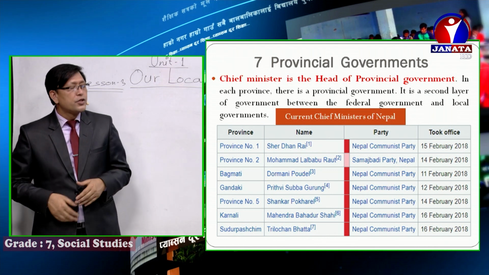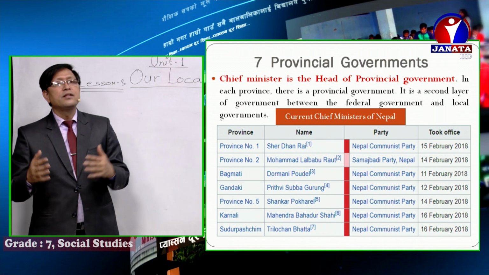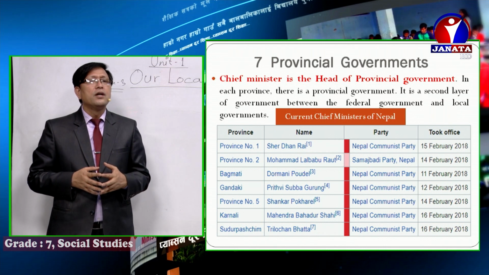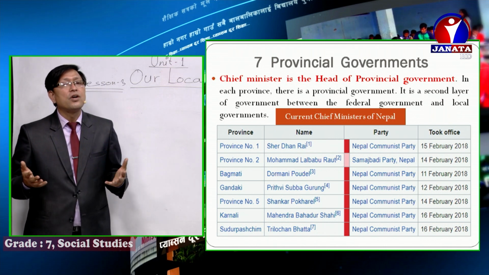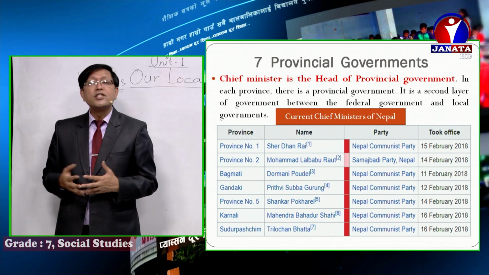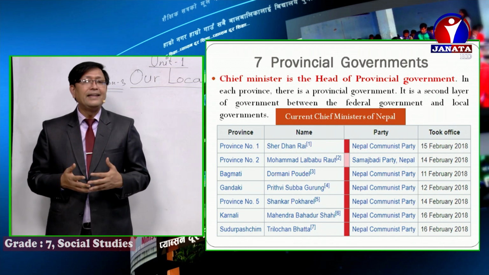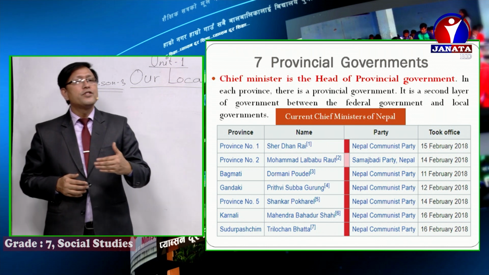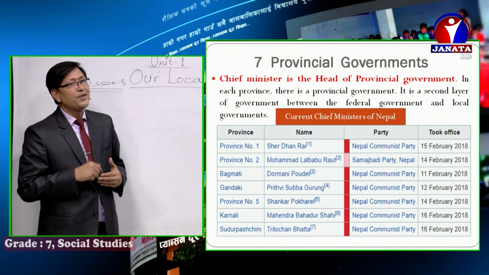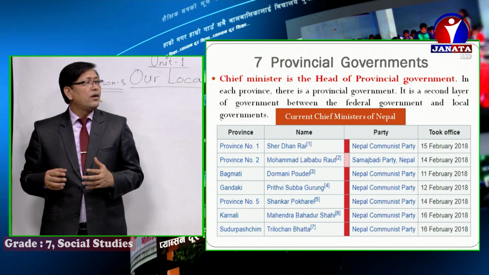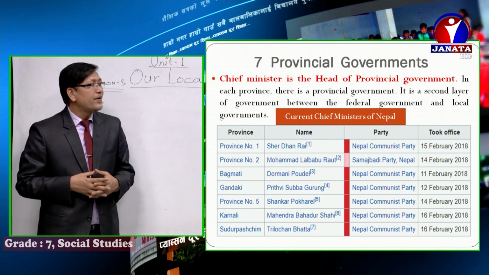So it is the second layer of the government. Got the point? So now you can see in the slide there are 7 provinces, and each province has a chief minister. Okay, the head of the provincial government is called chief minister. And in province number 1, Sirdhan Rai is chief minister. I think you know, because you are very talented in quiz contests, general knowledge. So province number 1, who is chief minister? Yeah, you are right, Sirdhan Rai. And province number 2, Muhammad Lal Babu Raut, right? And third, who is there?